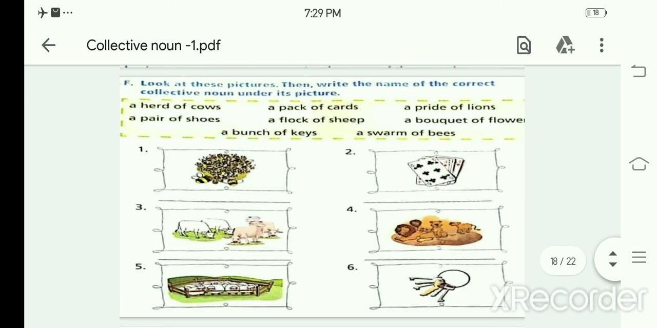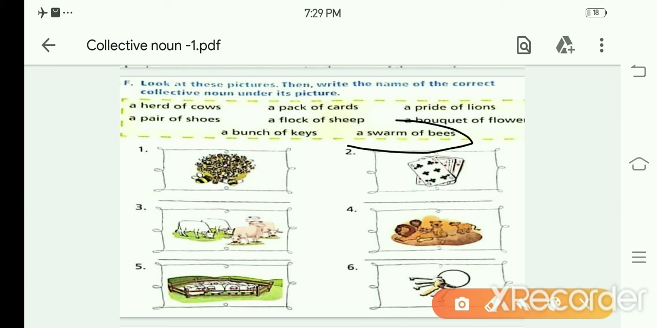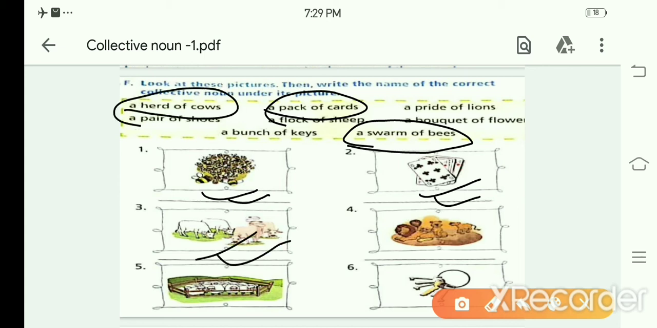So what you will do here is, you can see number 1, bees. So for bees, you will have to write here a swarm of bees. Okay, there is space. For cards, what? A pack of cards. So number 2 will be a pack of cards. You have to write here. Next, number 3, cows. So a herd of cows. You have to write here. For lions, a pride of lions. You have to write here, okay.